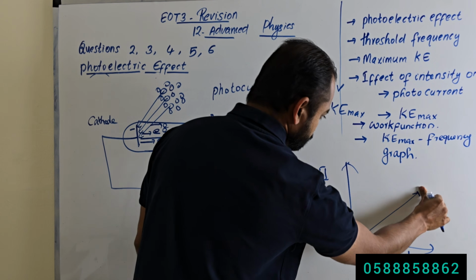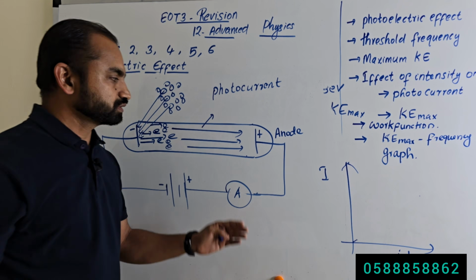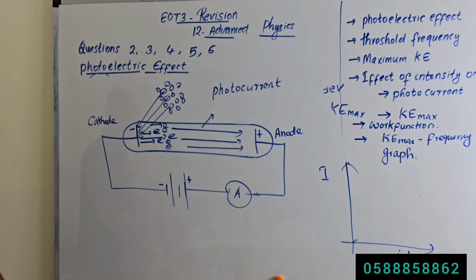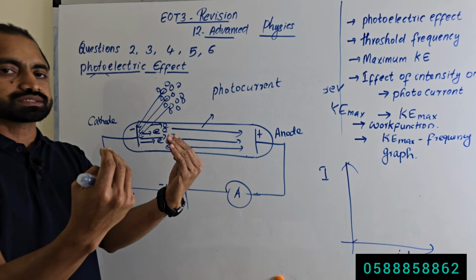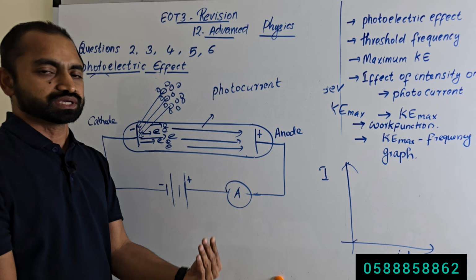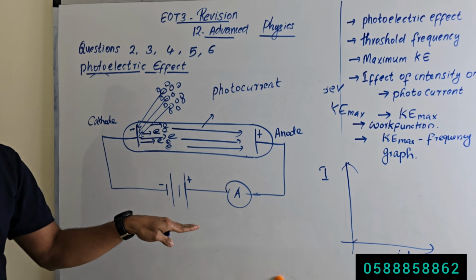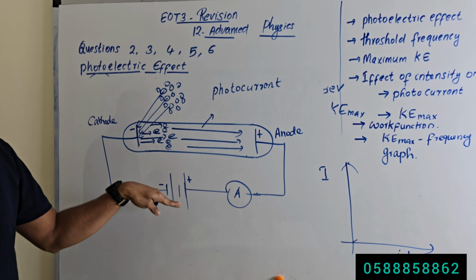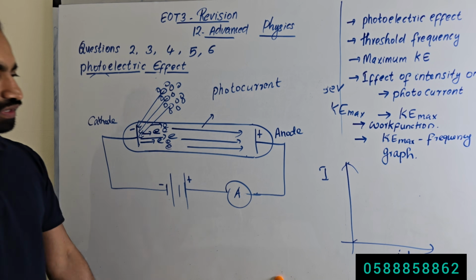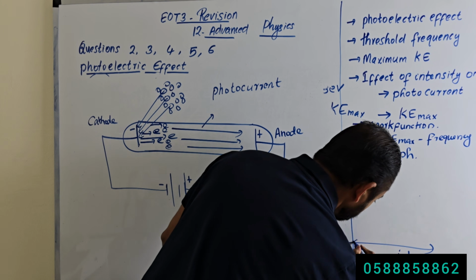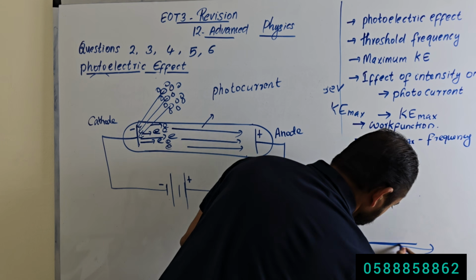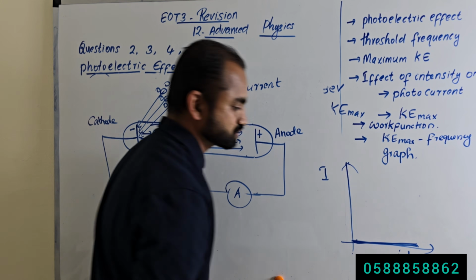Okay, then next, if this incident photon has energy that is less than the threshold energy, that is less than the minimum energy, no electron will be emitted. If no electron is emitted, there will be no current. Current will be zero. And increase the intensity of the incident radiation.